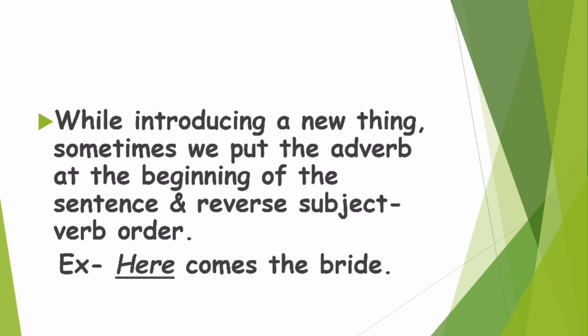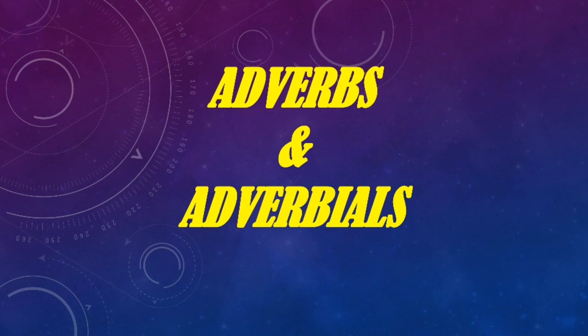Okay, students, I hope the rules are clear to you all. The meaning of adverbials, adverbs you all knew already. Adverbials, their classification, adverbial clauses, adverbial phrases, and subclassification of these. Like adverbial phrases, we have kinds: time, place, and all. Same way we have classification for adverbial clauses also. Order of adverbials as well as subject verb inversion. I hope all the things are clear to you. Please go through them again, with the use of your book, or you can watch the video again.